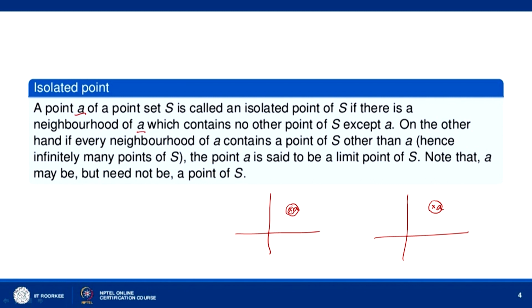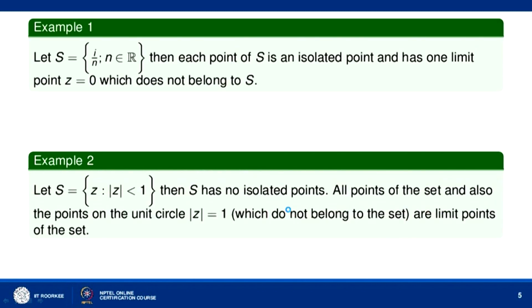Now, the point A which is a limit point of S may or may not belong to S. For example, let us consider S equal to i by n, where n is a natural number. So, S contains the points i by 1, i by 2, i by 3 and so on. If you plot these points in the complex plane, suppose this is i by 2, then i by 3, then i by 4 and so on. So, each point of S is an isolated point.